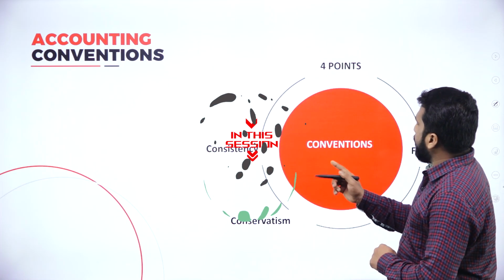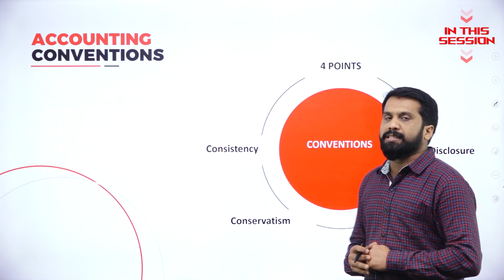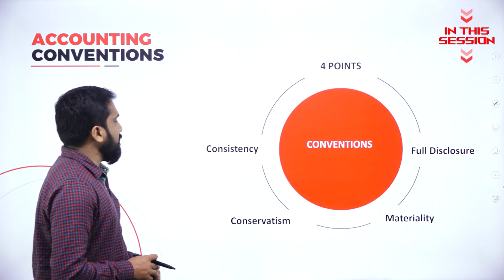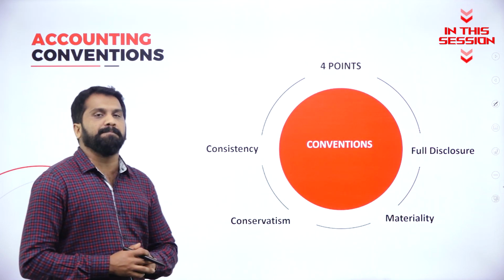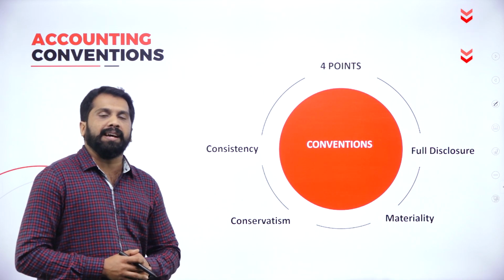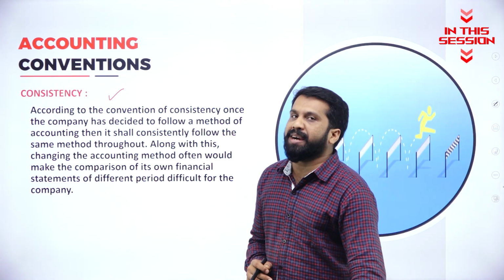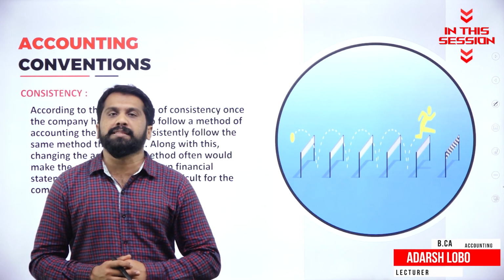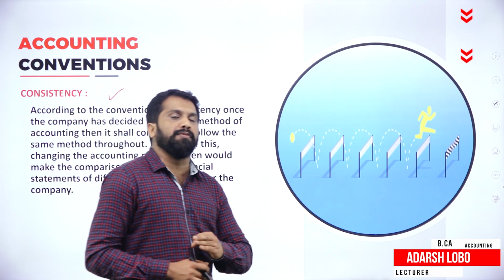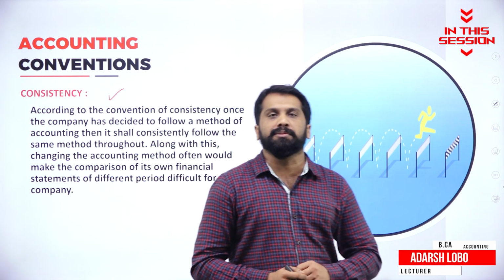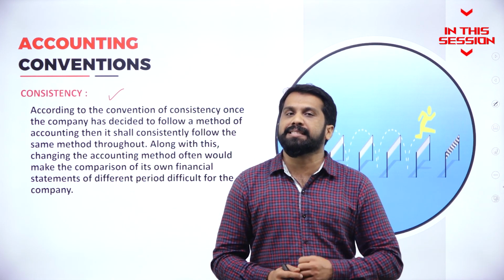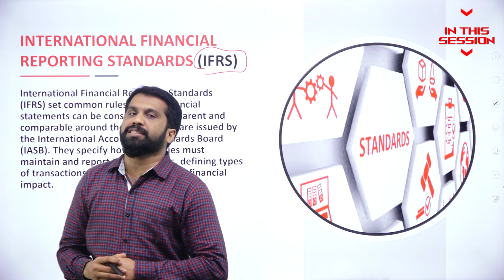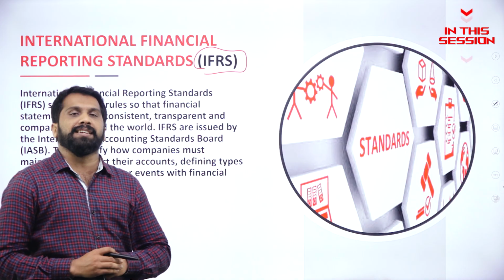Conservatism, consistency, full disclosure, and the last part will be materiality. So these are your accounting conventions. What do you mean by consistency? Now, one rule you are following means the same rule you will follow for the next 10 years also. So this we call consistency. IFRS means International Financial Reporting Standards.